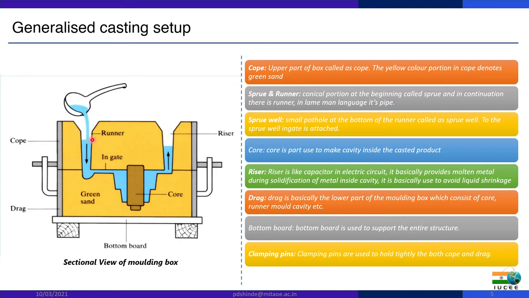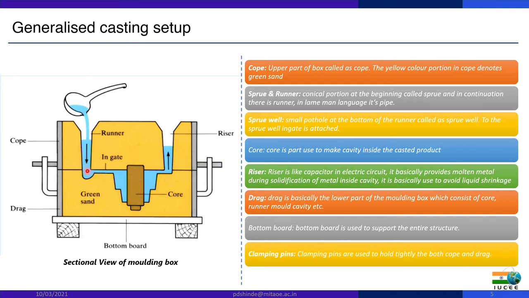The conical portion at the beginning is called the sprue, and in continuation there is a runner. In layman's language we can say it is a simple pipe. Then there is a sprue well. The function of the sprue well I am going to discuss in the upcoming lines.